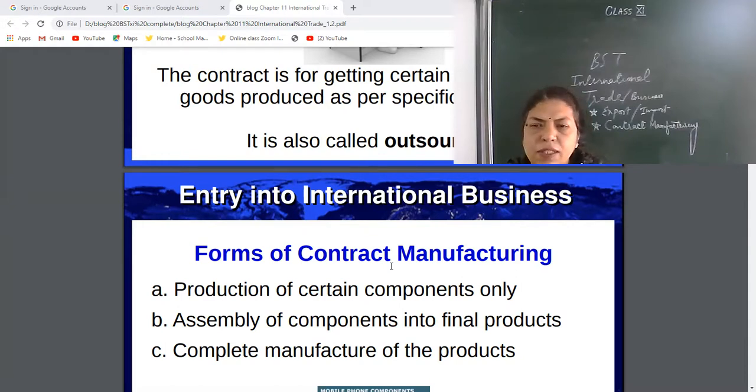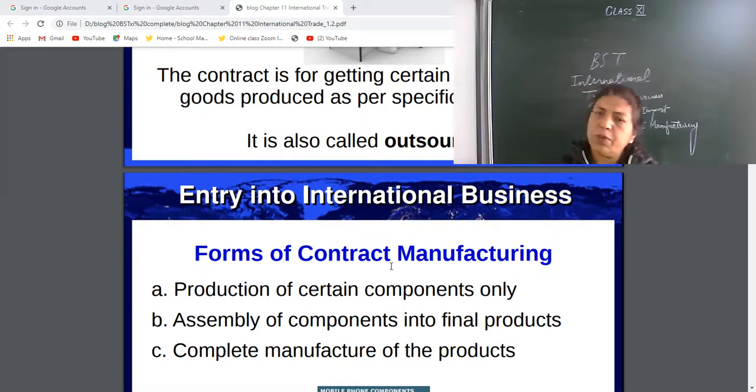Like the iPhone's cell phone battery: Apple company gives the production of certain components to China. They take software from some other countries and give advertisement facilities to some other